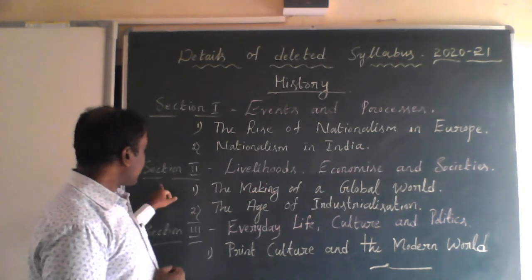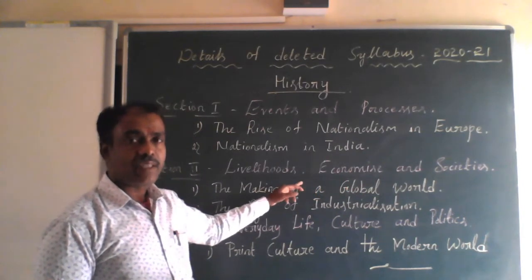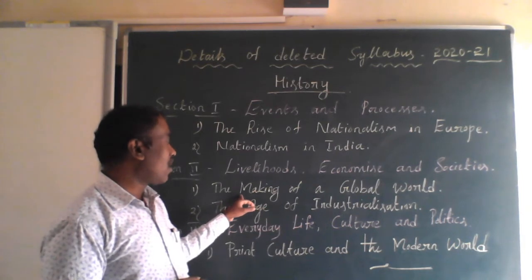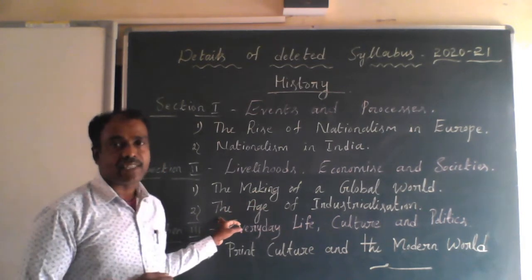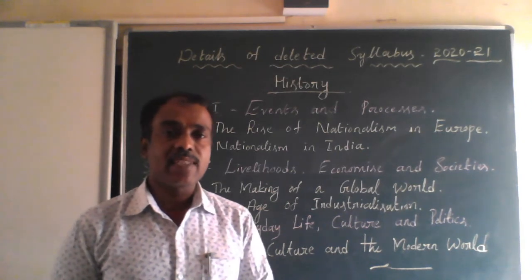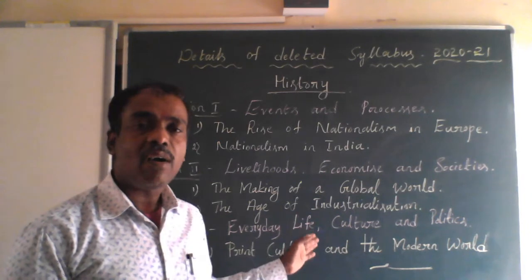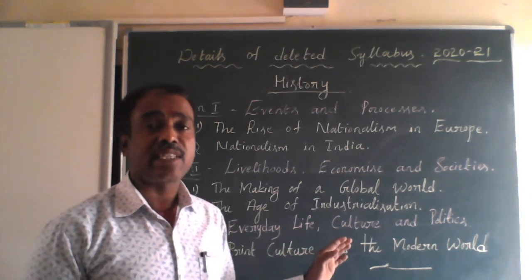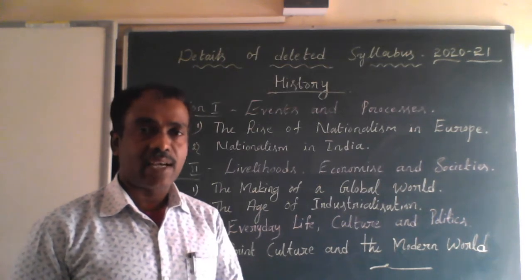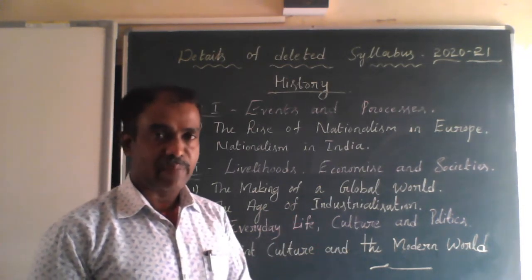And section 2, livelihoods, economies and societies. Here there are two chapters: the making of a global world and the age of industrialization. In these two chapters, we are going to assess any one theme, whether the making of a global world or the age of industrialization, only for periodical assessment, and this chapter will not come to the board examination.